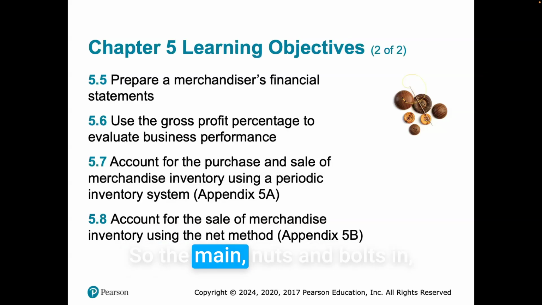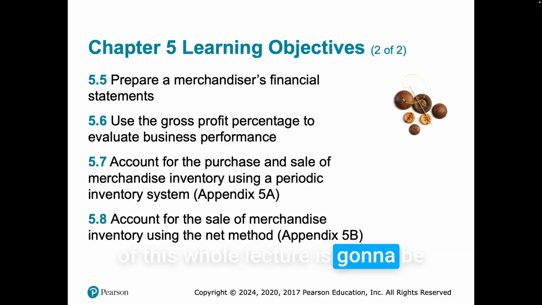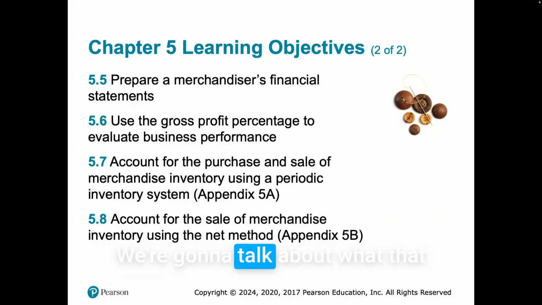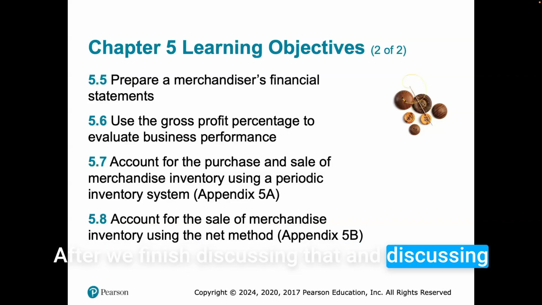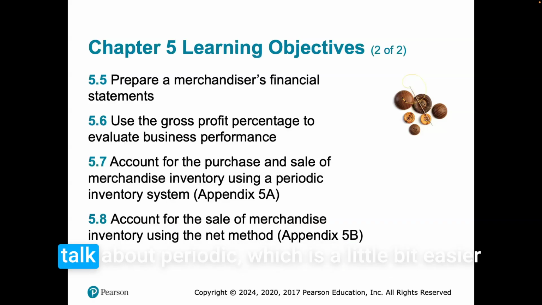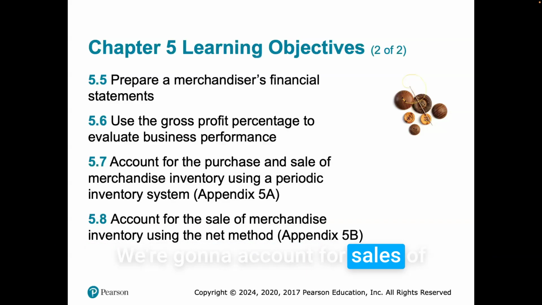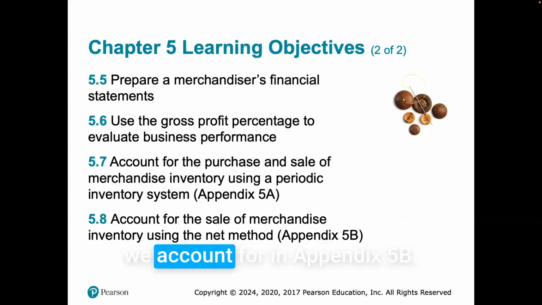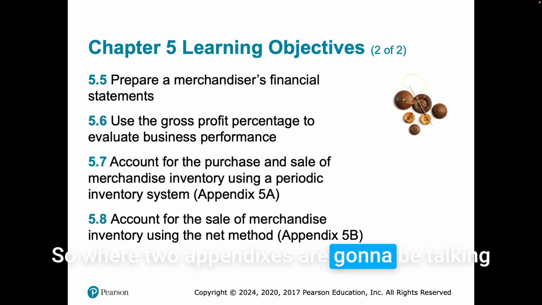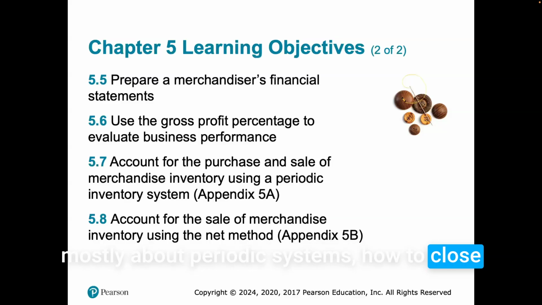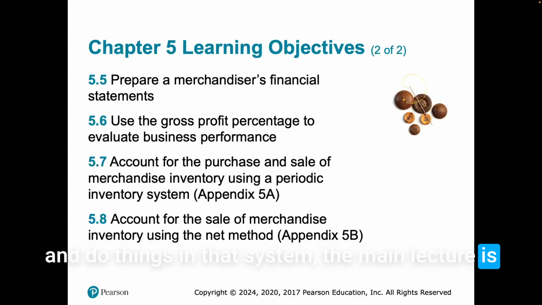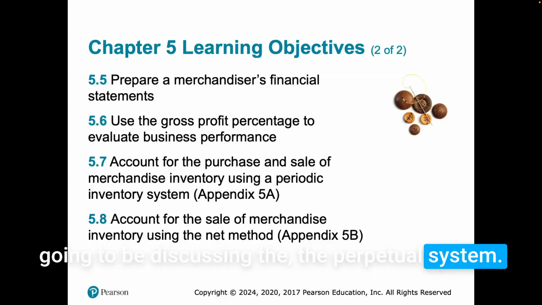The main nuts and bolts of this whole lecture is going to be the perpetual system, and we're going to talk about what that is and how we account for that. After we finish discussing the whole system of perpetual, then we're going to talk about periodic, which is a little bit easier to discuss and analyze, and that's why we talk about it afterwards. We're also going to account for sales of merchandise inventory using the net method, and that's going to be the last thing we account for in Appendix 5B. So our two appendixes are going to be talking mostly about periodic systems, how to close and do things in that system. The main lecture is going to be discussing the perpetual system.